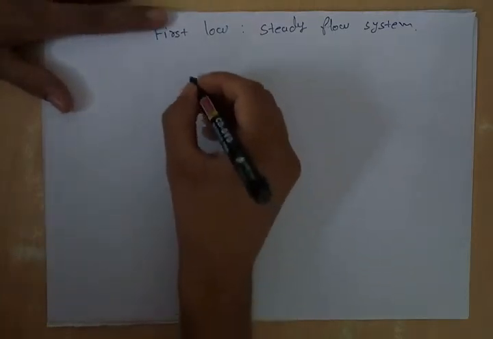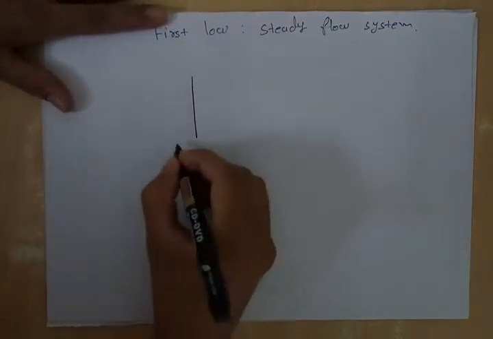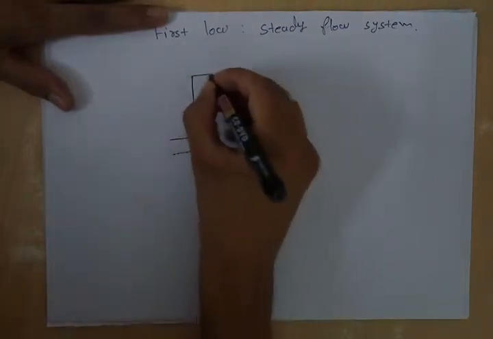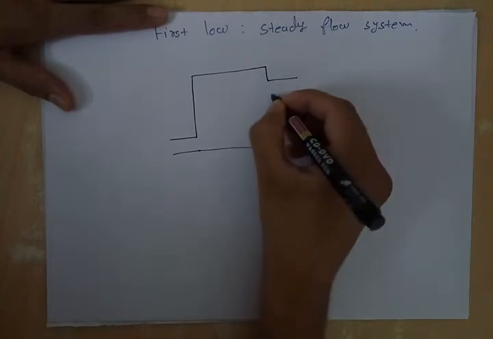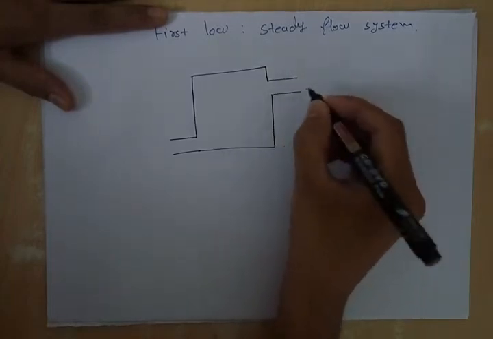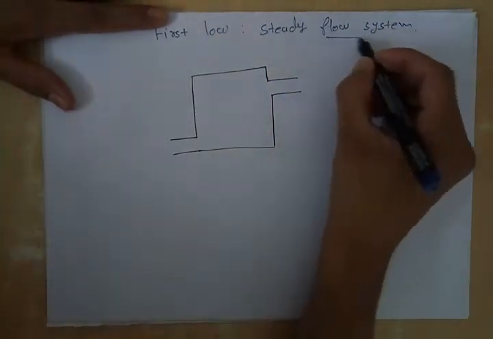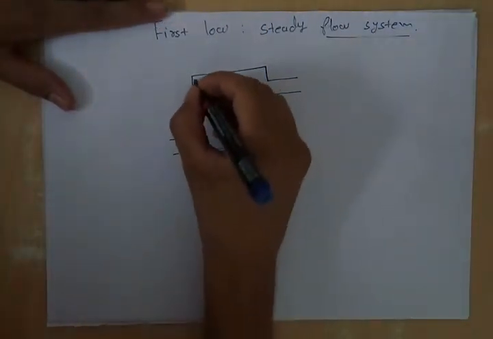Welcome back guys. In this video we'll derive the energy balance equation for a flow system, particularly a steady flow system. To derive this equation we will use the first law of thermodynamics. Now consider a steady flow system. So we will take an inlet and an outlet. Now for a flow system we will take a control volume.